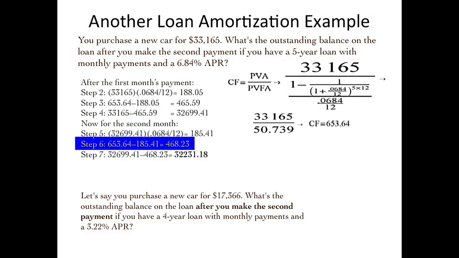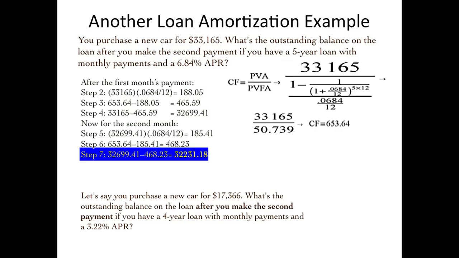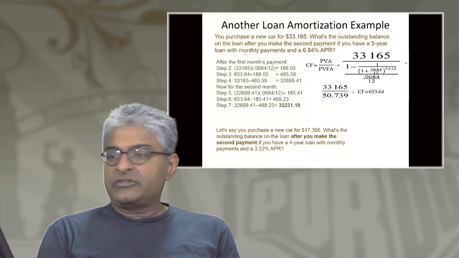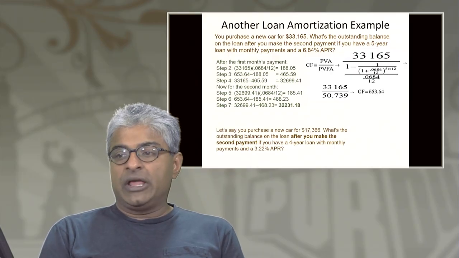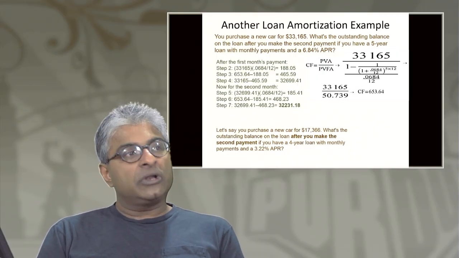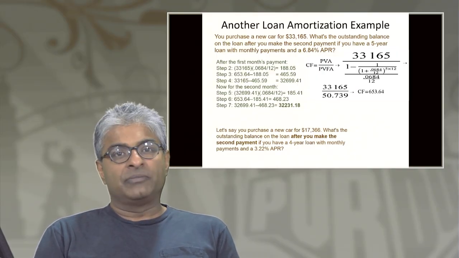And therefore, you're left with the second payment towards principal of $468.23, which you then subtract from the principal outstanding at the beginning of that period, $32,699.41, and you're left with $32,231.18, which is the answer to the problem, right? So again, just to practice, here's another example that you should be able to solve now, following the same steps I've outlined here, and you should be in great shape. Good luck with it.